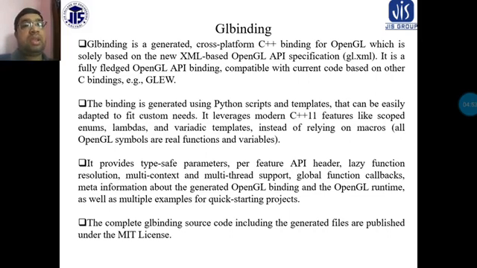It provides type-safe parameters, API headers, lazy function resolution, multi-context and multi-thread support, global function callbacks, meta information about the generated OpenGL binding and the OpenGL runtime, as well as multiple examples for quick starting of projects.